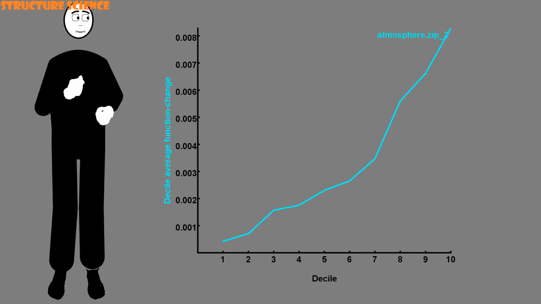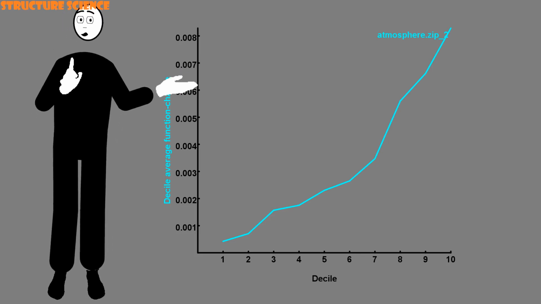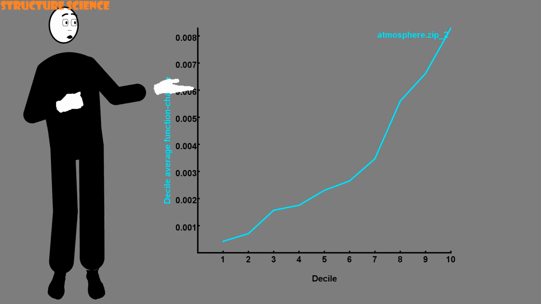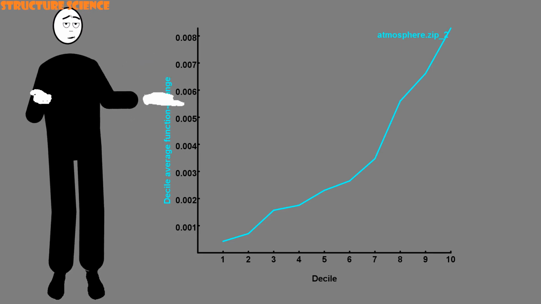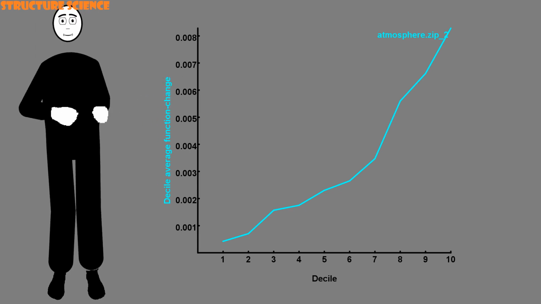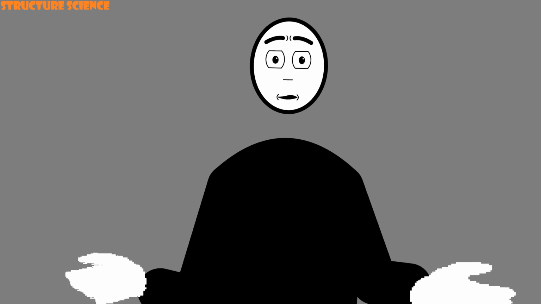This graph shows the result, displaying the decile average function change, remember, the number of changes per function within each decile, against the decile itself. It goes up. The average cost relation holds for this program. But that's just one program. Regardless of how obvious all this sounds, we need more data.